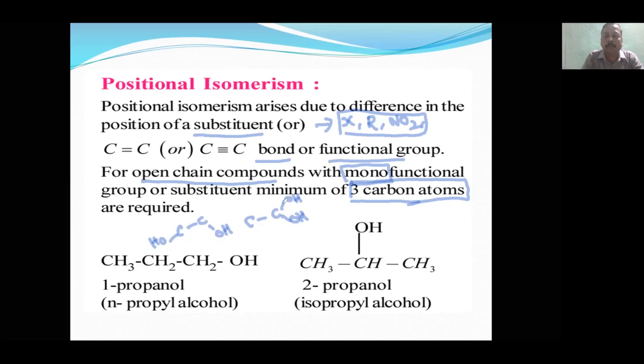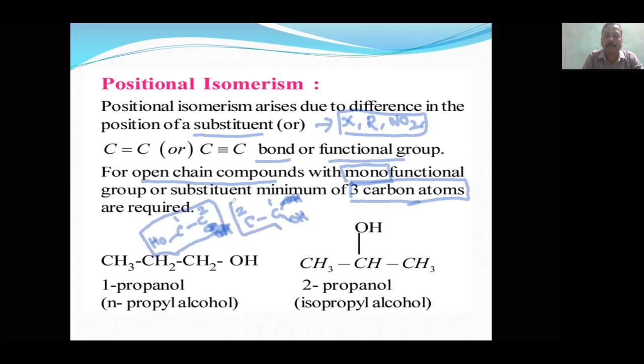But if only one functional group is there, numbering will start from here, so it will be ethane-1-ol. If we start numbering from the other end, this is also ethane-1-ol. So this type of position isomerism is not possible.